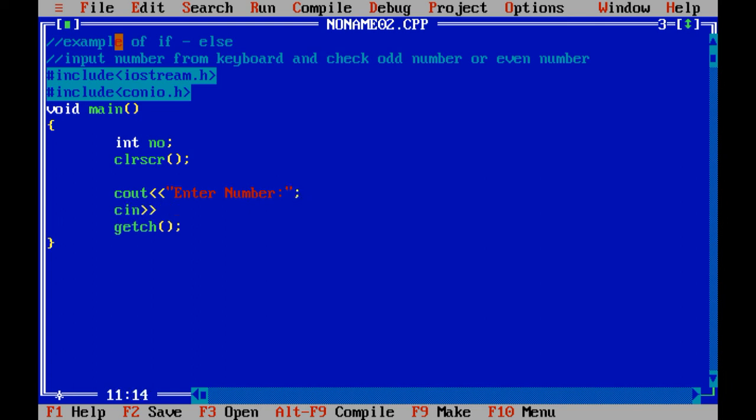Cin, store it into the number variable. Now again, if is there, else portion is there. The statement that I want to print is number is even, or the other message which I want to print is number is odd.